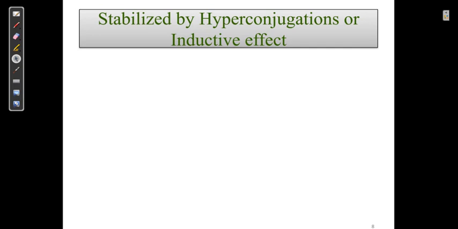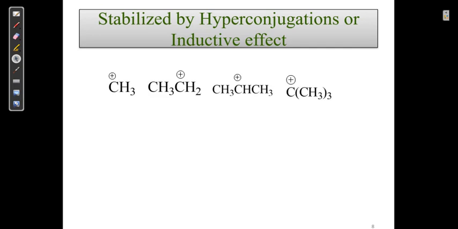Stabilized by hyperconjugation or inductive effect. Suppose we have such a structure. So I draw the structure like this. This is CH3, this is CH3, this is CH3, this is plus.